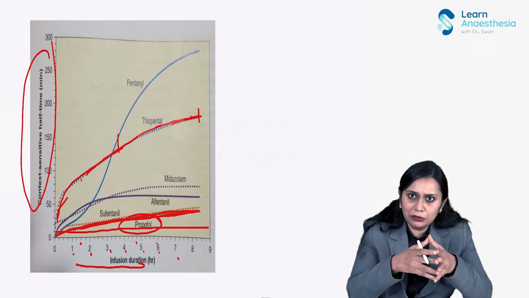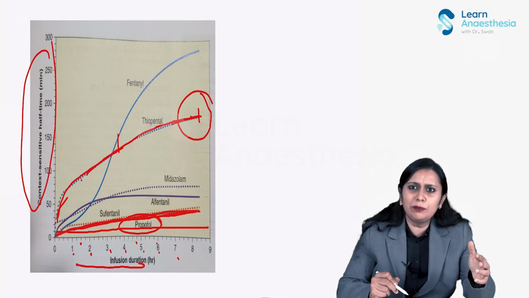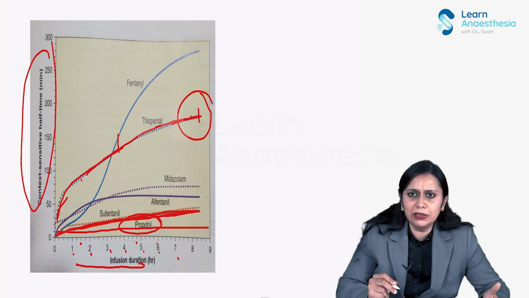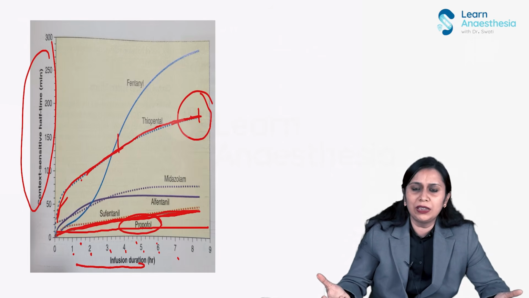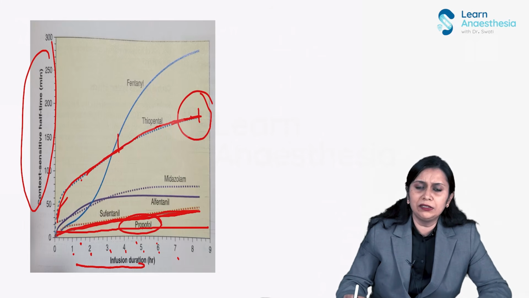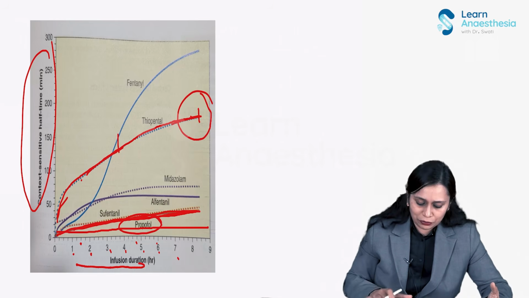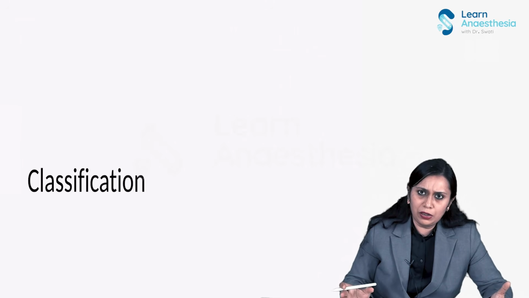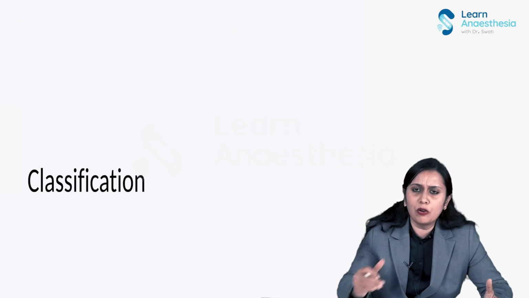So let us talk about now different IV anesthetic agents. I told you thiopentone has a long context sensitivity half-life, so it is not preferred for maintenance of anesthesia. Thiopentone is slowly getting eliminated from clinical practice, and it is more or less getting replaced by today's gold standard, propofol. Though propofol does not fulfill all the criteria of an ideal IV anesthetic agent, it has some very good points which make it a very suitable drug in clinical practice. So let us start with our first drug, propofol. But before that, one quick classification of how I will discuss these drugs. I would classify your IV anesthetic agents into two groups: